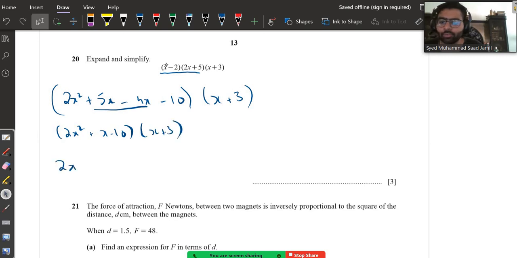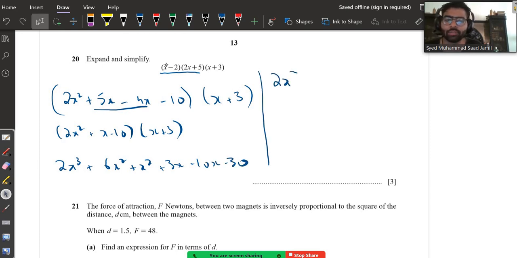So this turns out to be 2x cubed plus 6x squared plus x squared plus 3x minus 10x minus 30. So this turns out to be 2x cubed plus 7x squared, and 3x minus 10x is minus 7x, minus 30. And that's your answer.